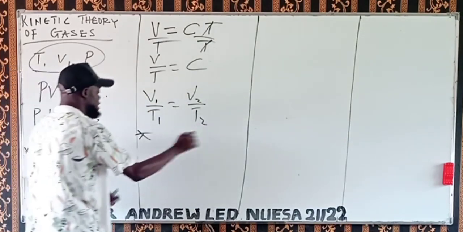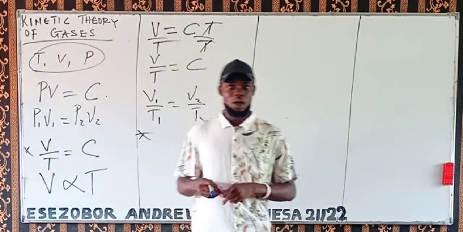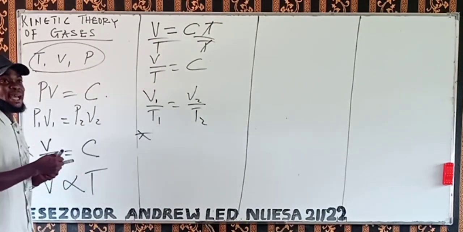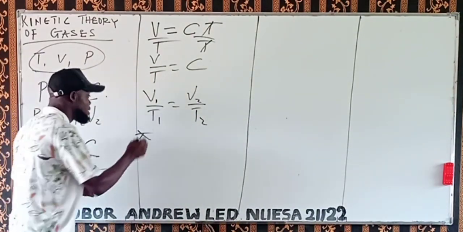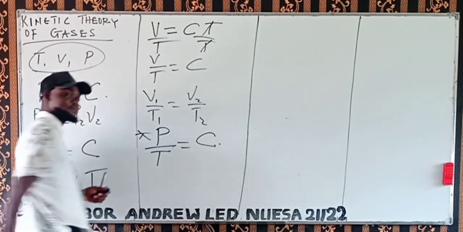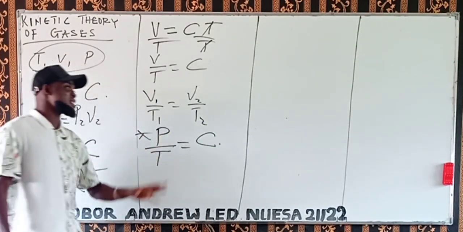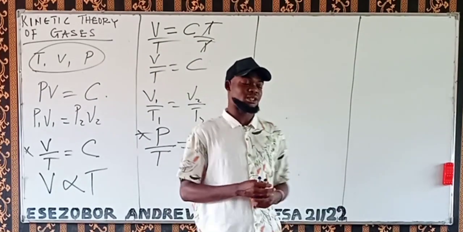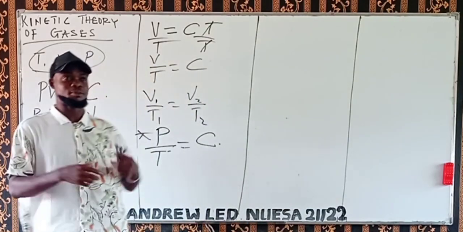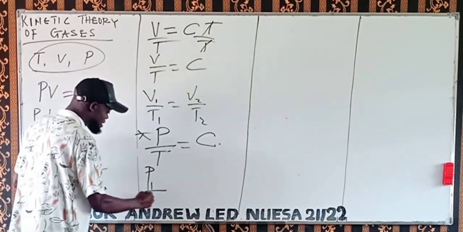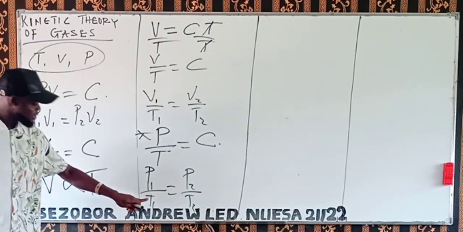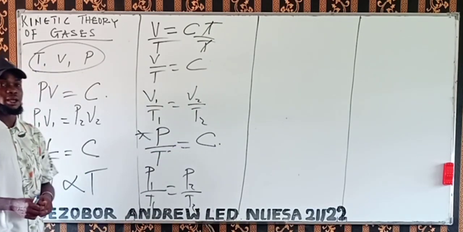Now we have another one, the one they call pressure law or Gay-Lussac law. The pressure law is trying to tell us that at a constant volume, the pressure of the gas is directly proportional to the temperature. That is P over T is equal to a constant. Some persons call this Gay-Lussac law, because one scientist worked on this, but we call it pressure law. So this shows us that P1 over T1 will equal P2 over T2, and so on. So if the pressure is increasing, the temperature will also increase at a constant volume.